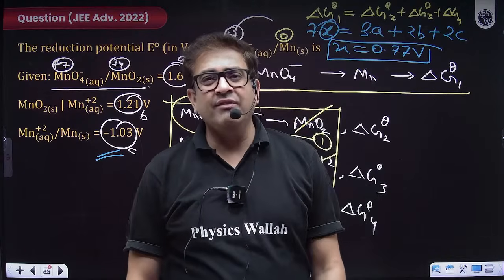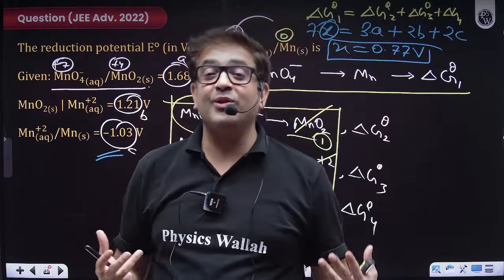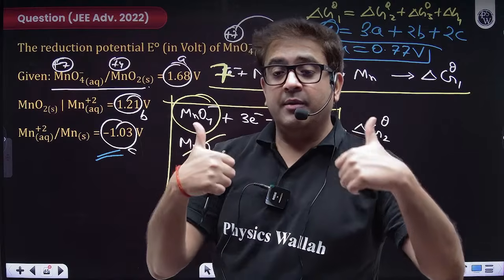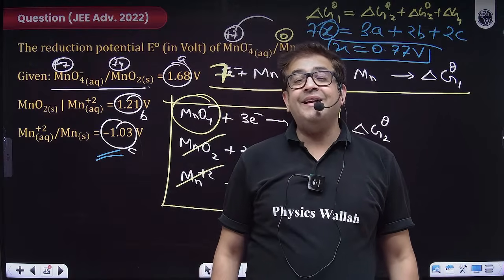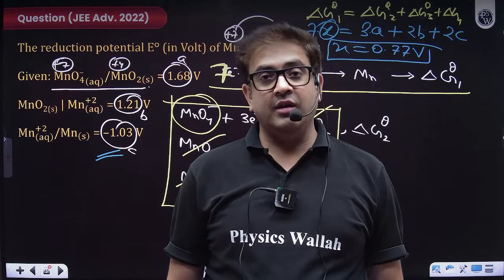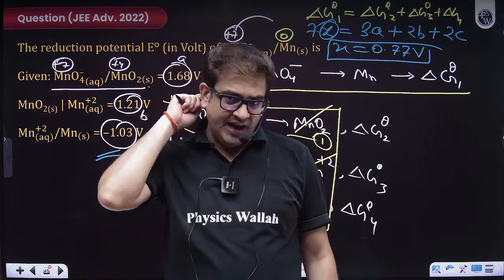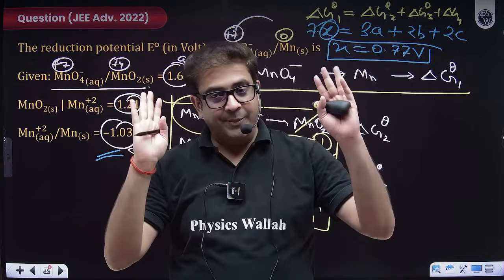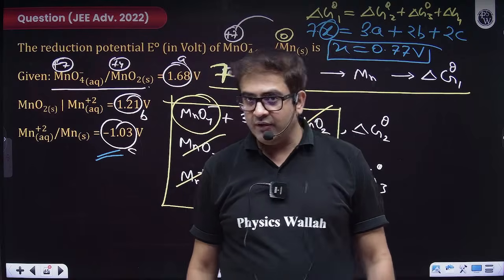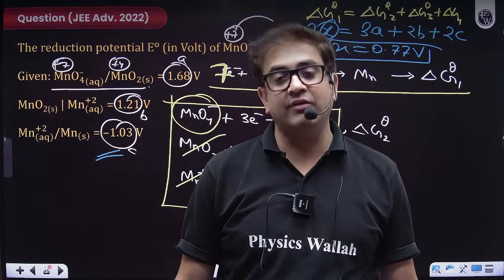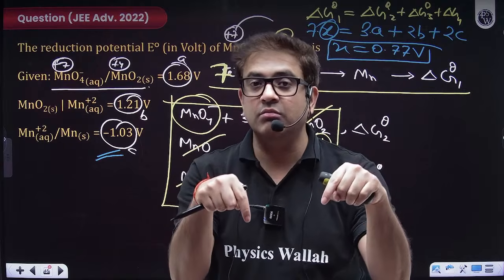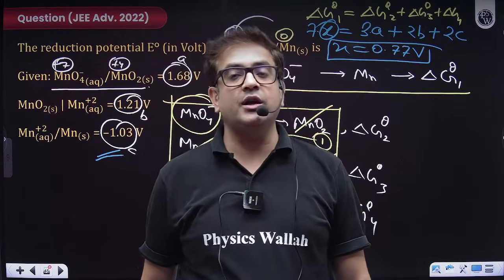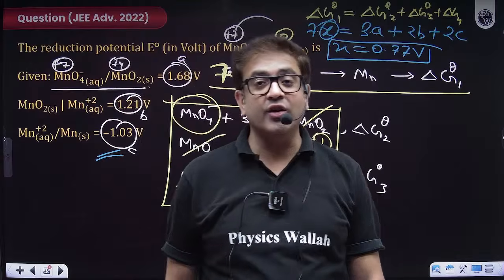Now, one more thing you have: the metal insoluble salt anion electrode. That is left, but I guess we are done for the day because I'll be giving you loads of questions to practice. So practice those questions, and whatever doubts you have while solving, after the live is done, just go to the comment section and put any and every doubt. Our team will definitely look into it, and accordingly we'll plan your remedials.